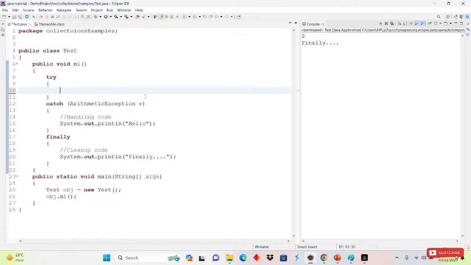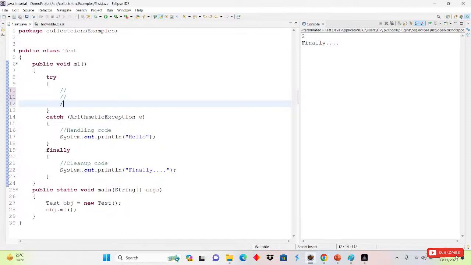Suppose you have three lines here: first, second, and third. If I tell you the file handling, it will be difficult for you, so I will take one example only. Suppose here the file will open. Here we have some code for some logic, and here our file will be closed.